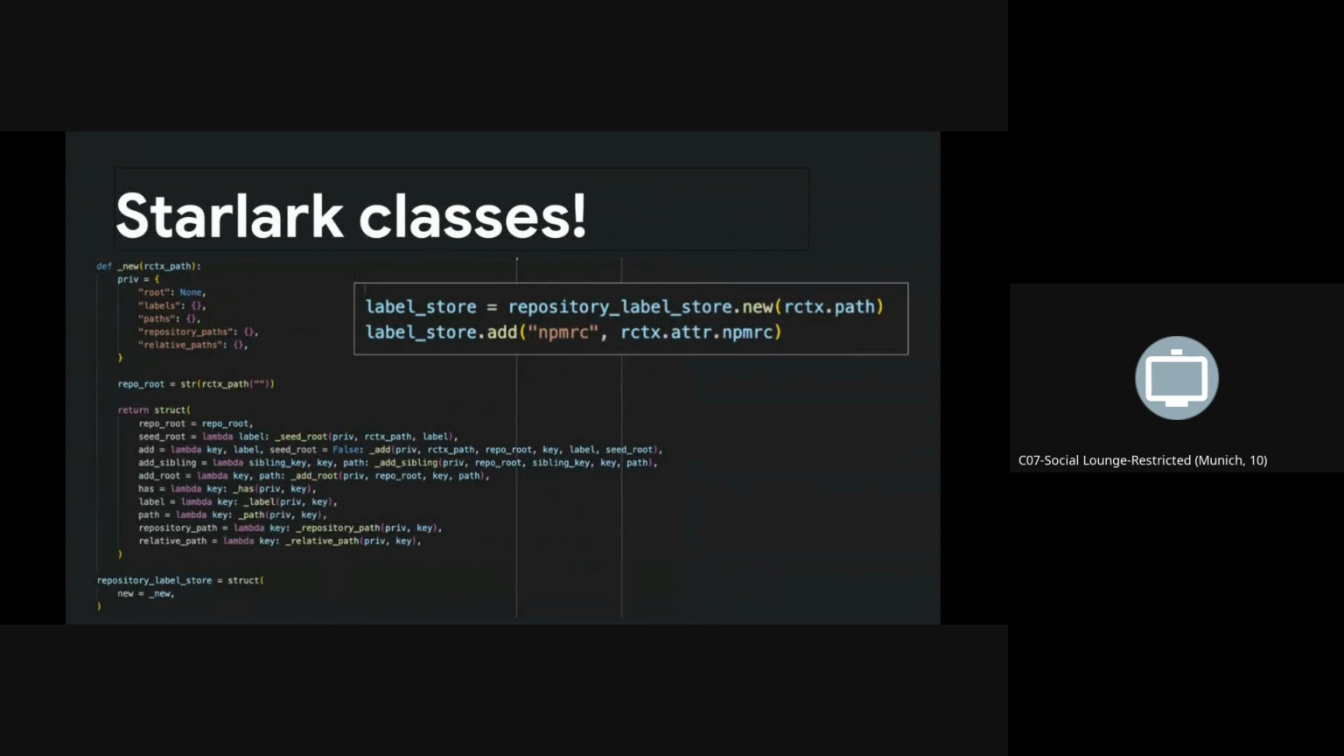There's another interesting thing we did with this repository rule, and this is mainly to keep the code clean and maintainable: we came up with a pattern for Starlark classes. It's a bit unique, but basically it's a struct with a new function. It's a constructor. You can pass parameters. It'll return another struct that contains functions with lambdas that will bind the private data. That allowed us to keep the code a little bit cleaner and more maintainable, especially for the complex import part of that rule.